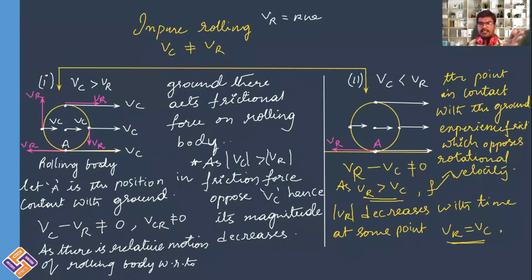As a result, rotational velocity goes on decreasing. Finally, VR and VC magnitudes both become equal. When both become equal, obviously it tends to become pure rolling. So impure rolling, even though there are two possible cases, at one time or other, those bodies tend to become pure rolling.